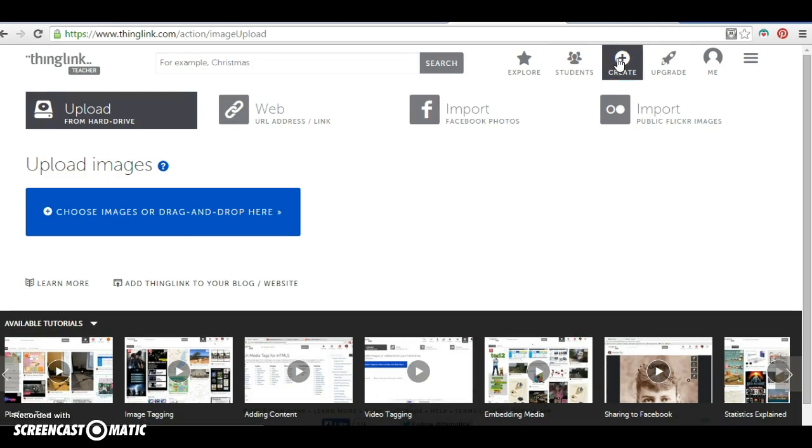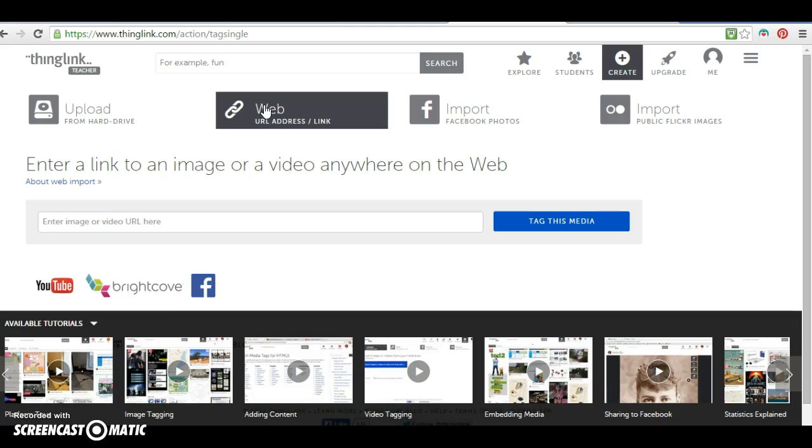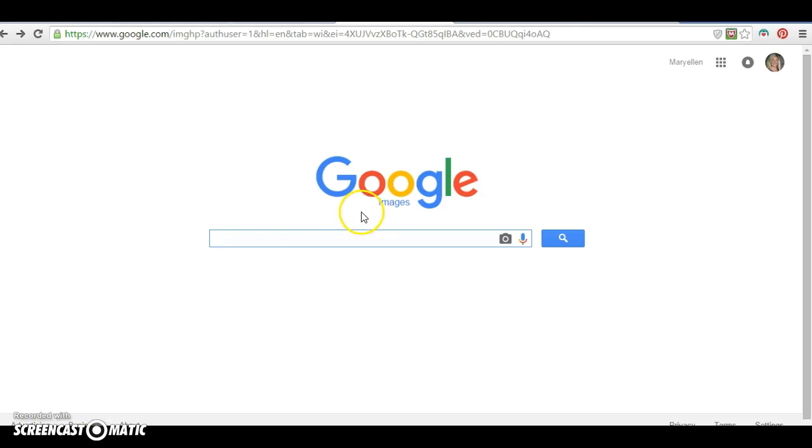So I'm going to create, and the first thing you want to do is take an image or find an image to be your background, because you're going to have one big image in the background and then smaller images in between. So I don't want to import public Flickr images. I don't want to import anything from Facebook. I don't have anything I want to upload from my hard drive. I want to go to the web. Okay, and notice you can enter image or video URL here. So this is where we have to use Google.